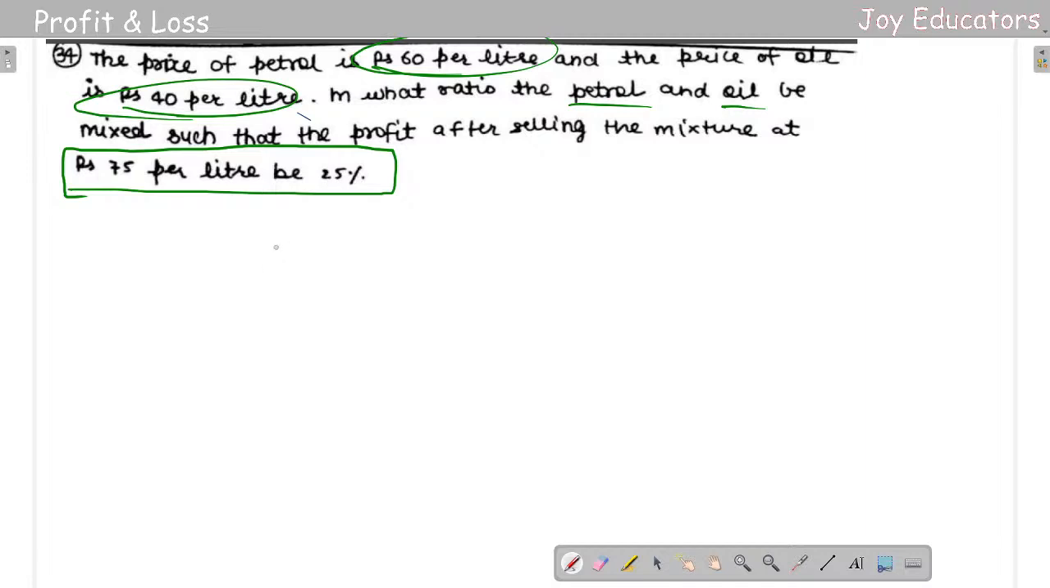ఆల్రైట్. సో ఇప్పుడు ఏంటంటే 60 రూపీస్ పర్ లీటర్, and 40 rupees per liter. The price of petrol is 60 rupees per liter and the price of oil is 40 rupees per liter. In what ratio the petrol and oil be mixed such that the profit after selling the mixture be 7 rupees?